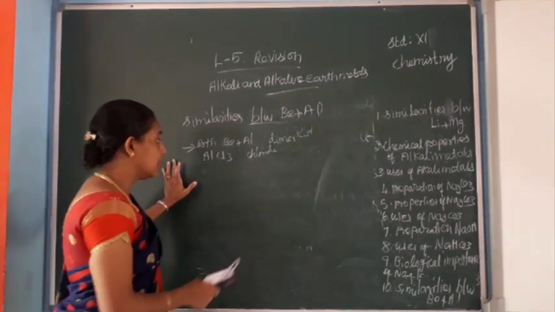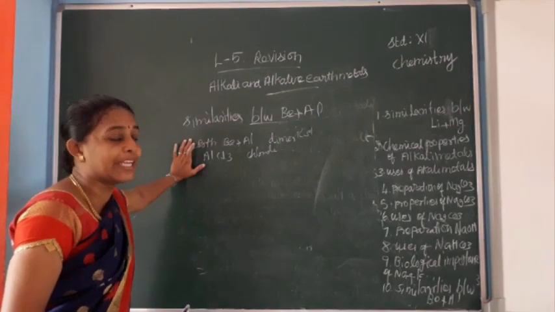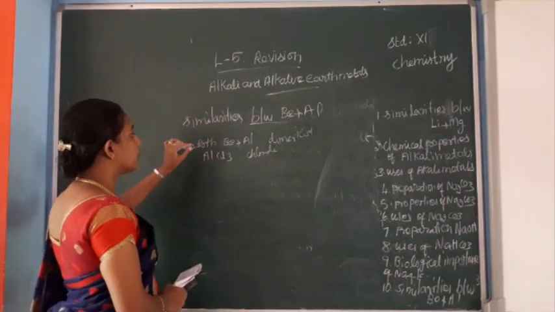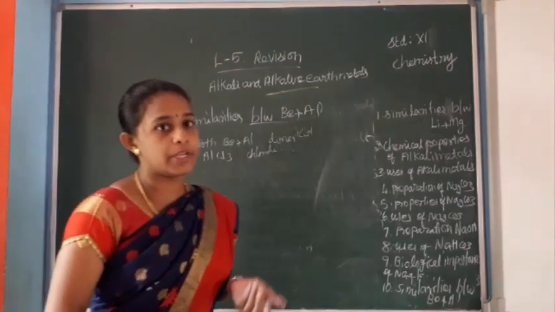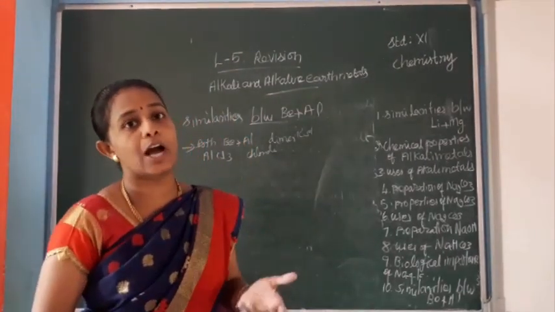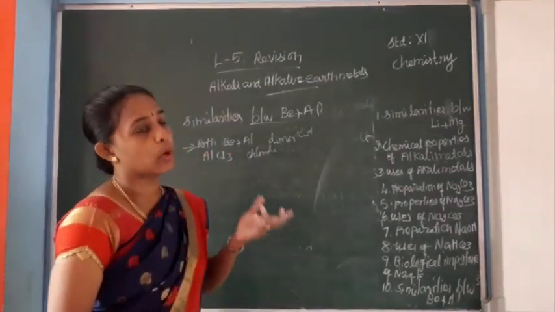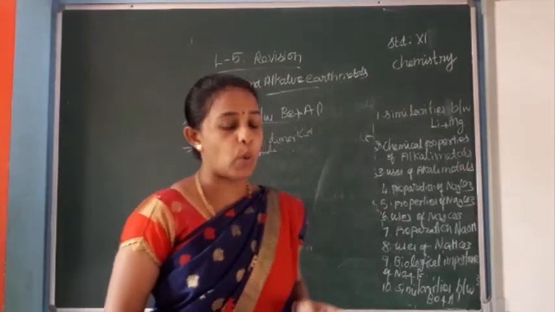Both beryllium and aluminium chlorides are soluble in water.